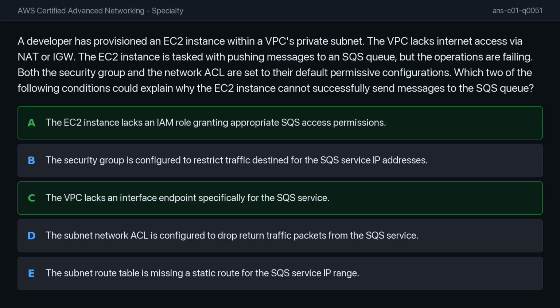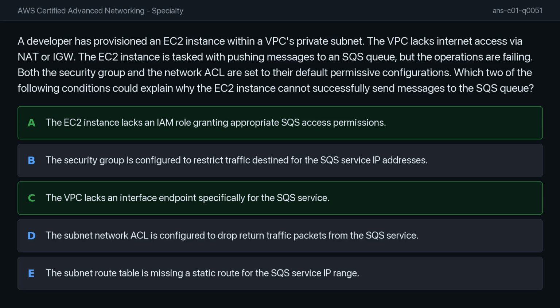In my view, the correct answers are A and C. To communicate with an Amazon SQS queue from a private subnet without an internet or NAT gateway, the instance requires an interface VPC endpoint. Without this endpoint, the instance has no path to communicate with the SQS service, making option C a primary networking cause for the failure.